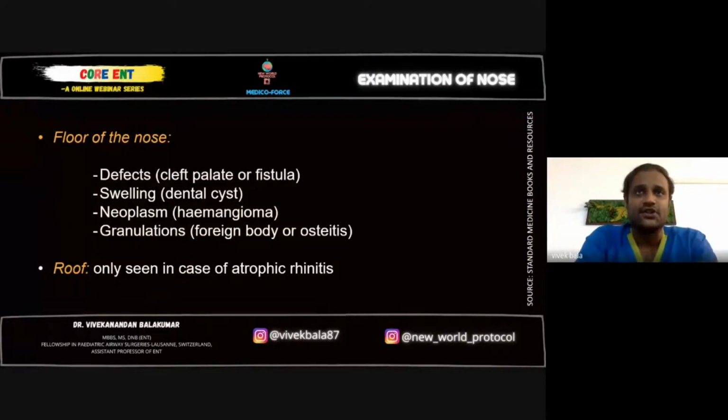If you see a granulation tissue over the nasal cavity, first of all, think about a forgotten foreign body or an osteoma, or an osteitis, which is an infection of the bone.